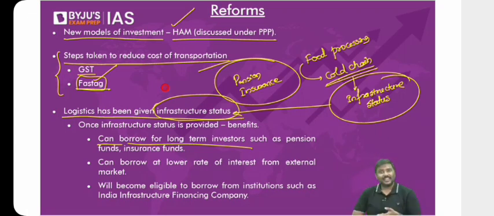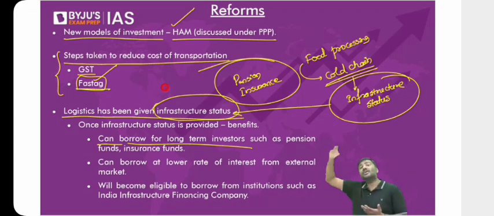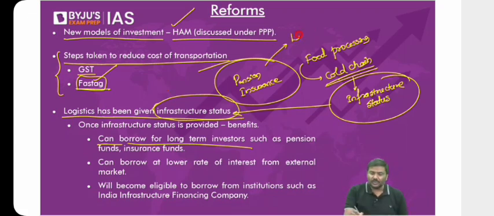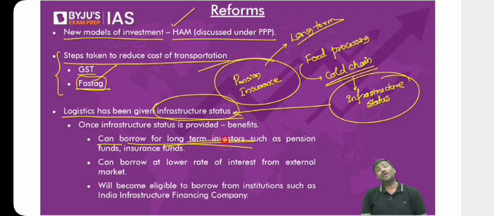Yes. So that's the reason these kinds of investors in the market use this money. They know that they don't have to give you returns for the next 20 or 30 years. They will invest in long-term investments in the market, and they will also prefer long-term investments. That's the reason these investors are called long-term investors. So once you're given infrastructure status, you can raise money from long-term investors. You can issue instruments to them and take money from them.